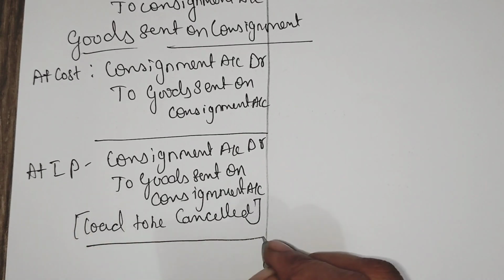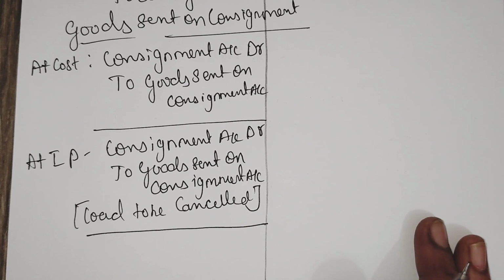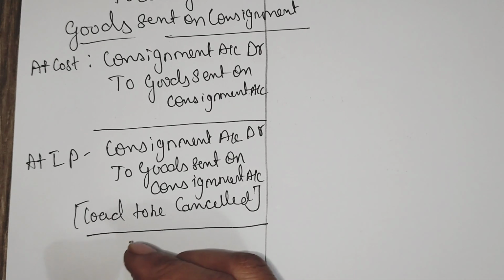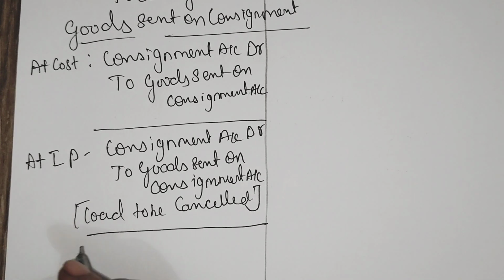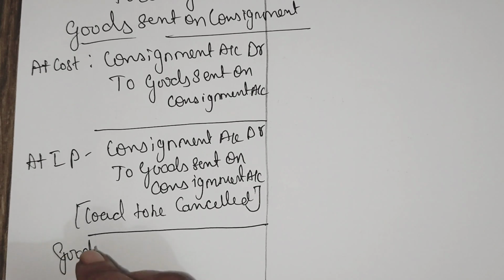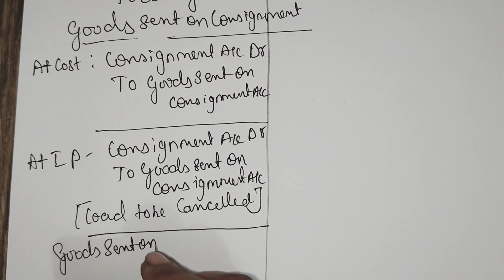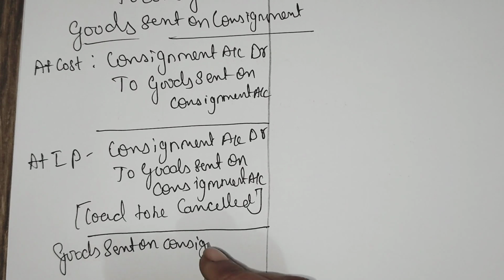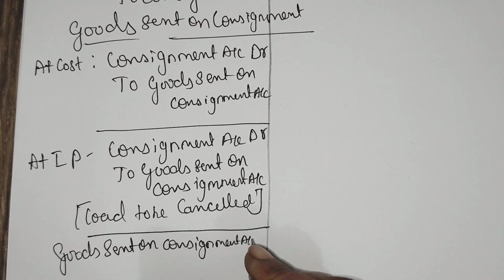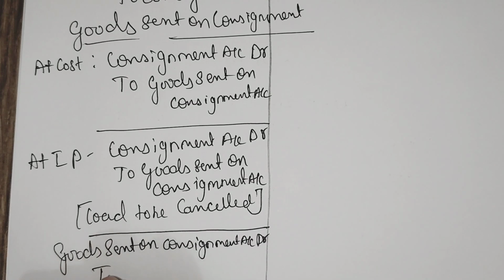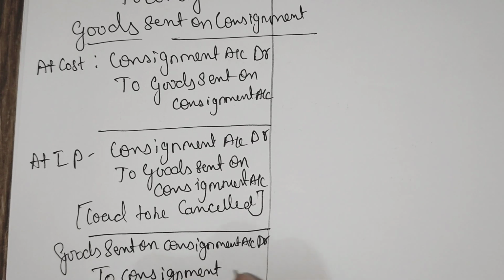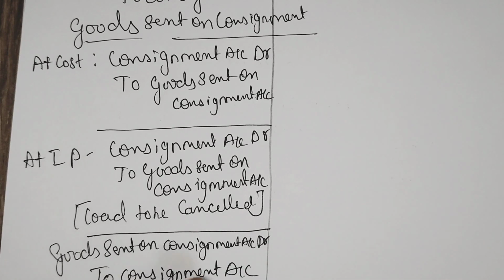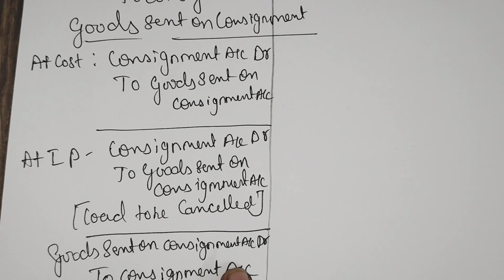For that entry is the entry which you have passed at the time of recording opening stock. Now, same entry here also you are passing, but you are debiting goods sent on consignment account, debtor. You are crediting consignment account. Instead of stock reserve, you are debiting the goods sent on consignment account, debtor to consignment account.